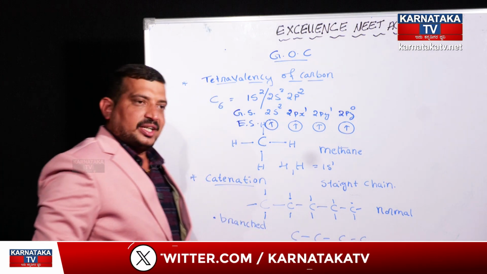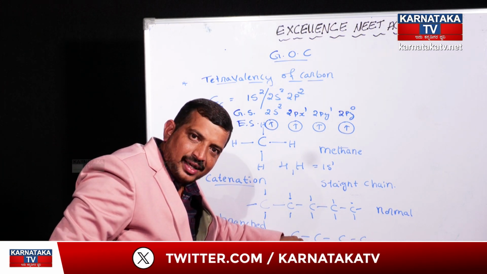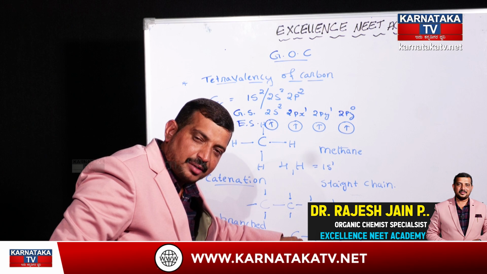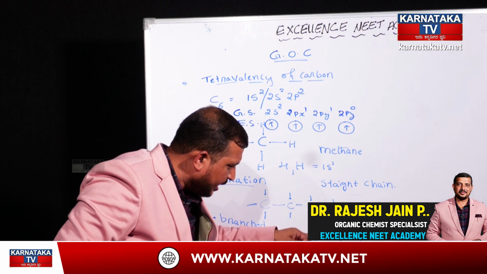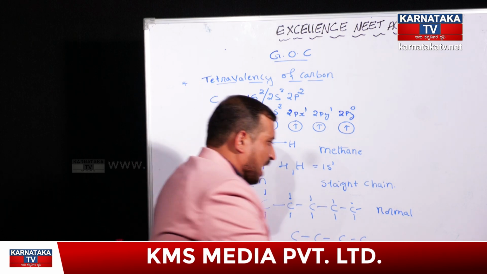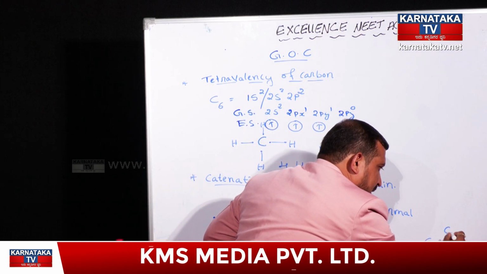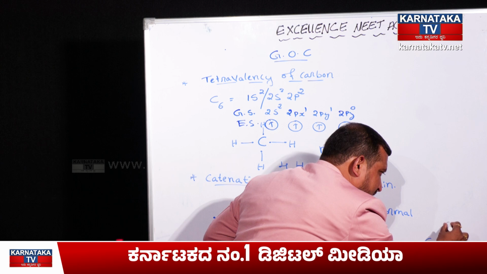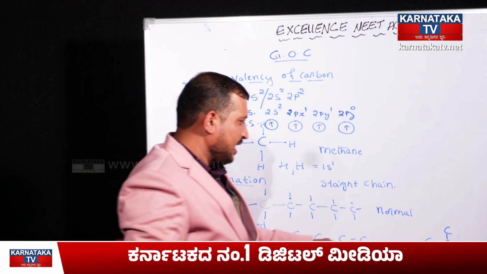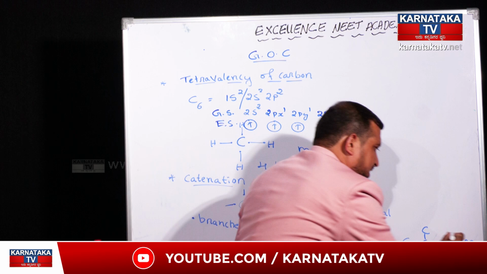In isostructure, one more possibility is there. From the same carbon atom, branches may take place towards the upper side also. During that time, what happens here? The carbon atom will have branches both towards the upper side as well as the lower side. Then such structures are called neostructures.